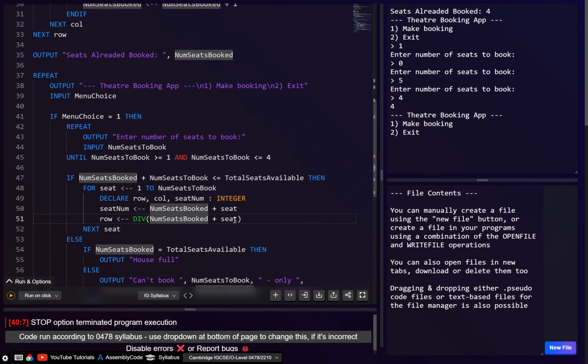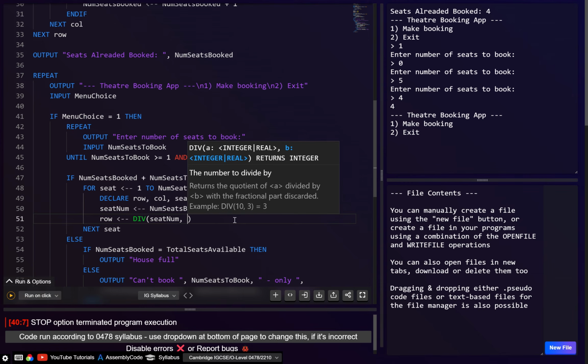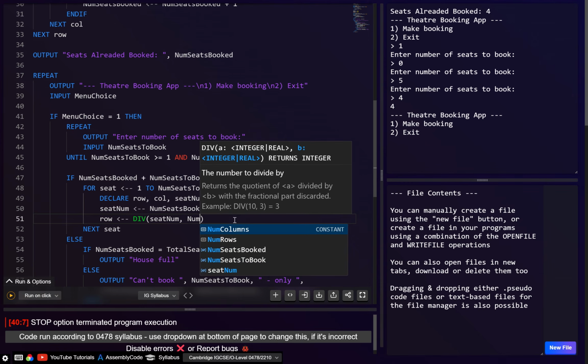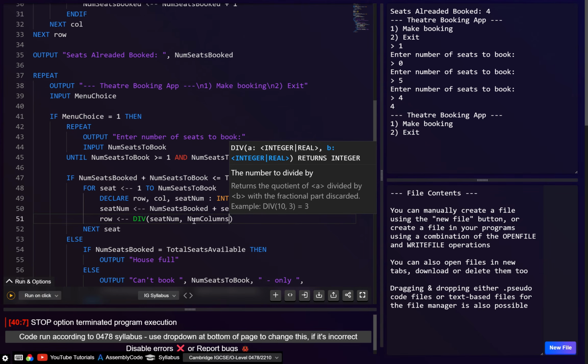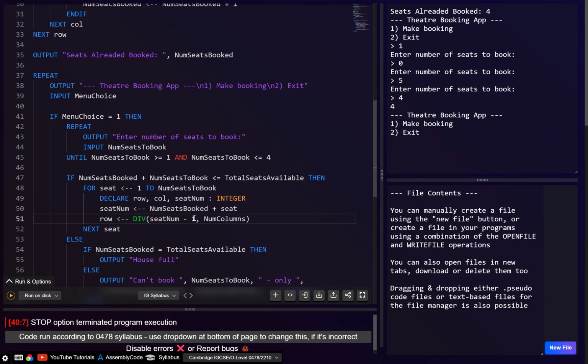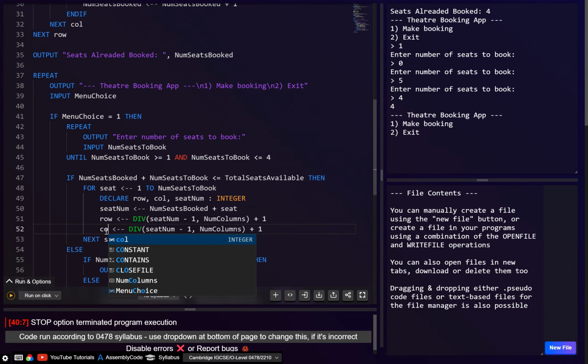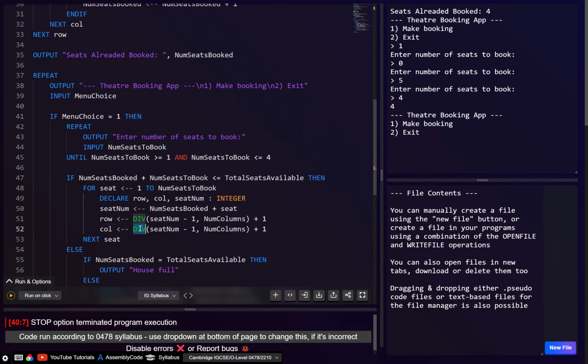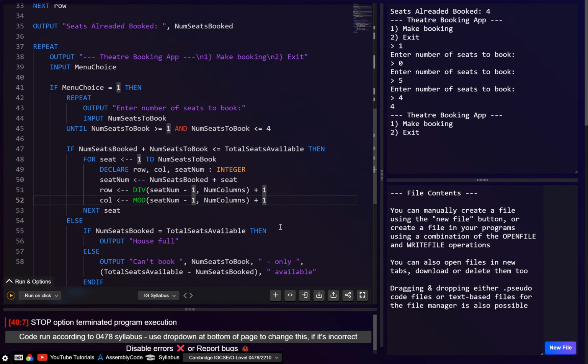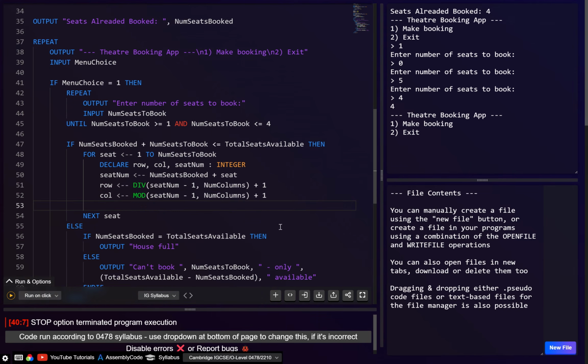Right, and then let's say here this is going to be seat num, and then we're going to divide it by the number of columns. If here we just remember this one we want -1, this one we want +1. And then the column, we can just copy the same thing. So here it's going to be column, then it's going to be mod, and again, -1 +1. And I think that should be okay.